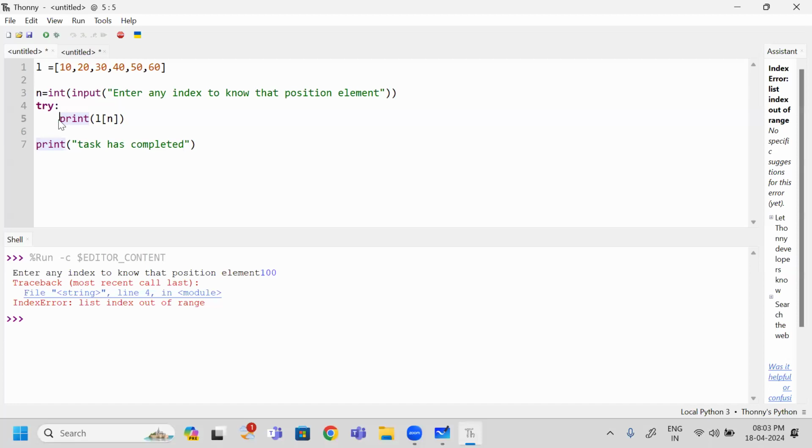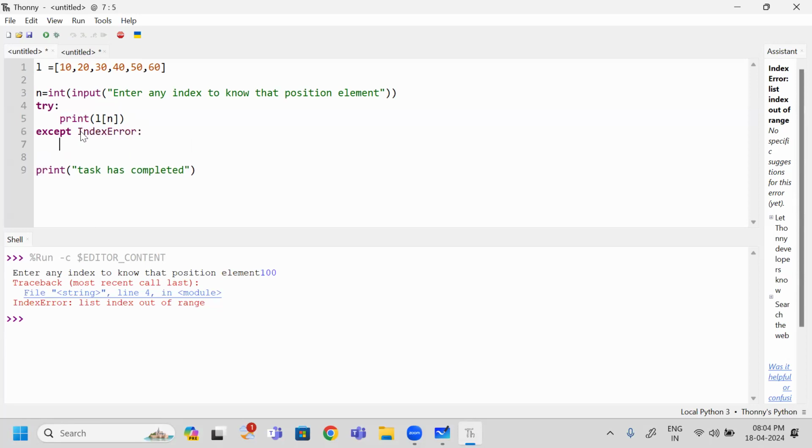Next, which line has given error? This line has given error. Then how do you handle this one? By using except. Followed by what can I write? Which exception it is raising. That exception name I am going to write. So which exception has been raised? Index error. So I will write except IndexError.